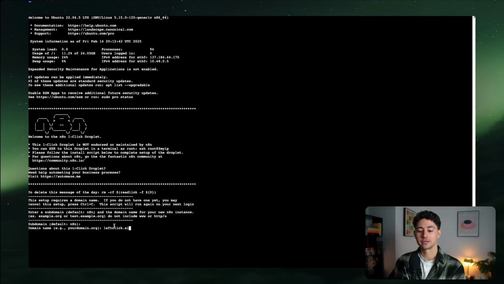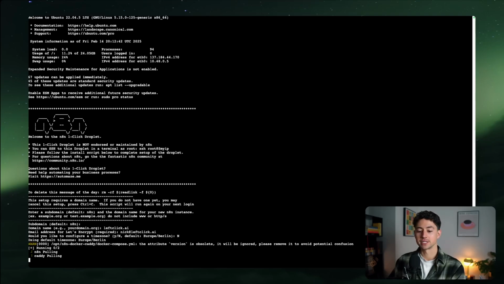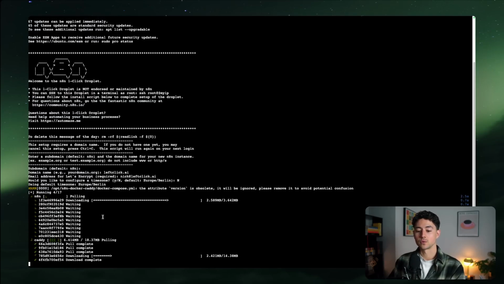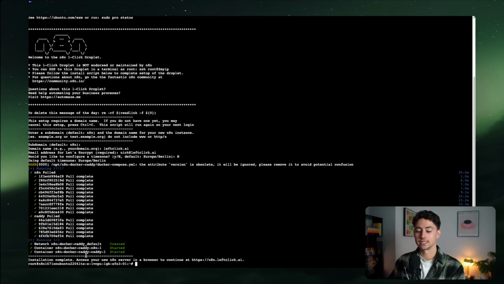All I have to do is press enter in the domain name, and enter whatever email address you want to use for their encryption protocol. And then I'm just going to not set up a time zone. It's actually going to go through and run some additional configuration options for us. So here it is, it's now building this out. Once you're done, it'll say installation complete.